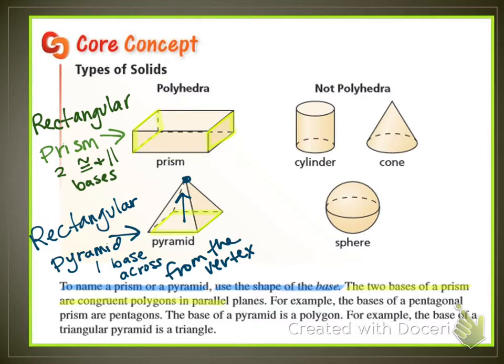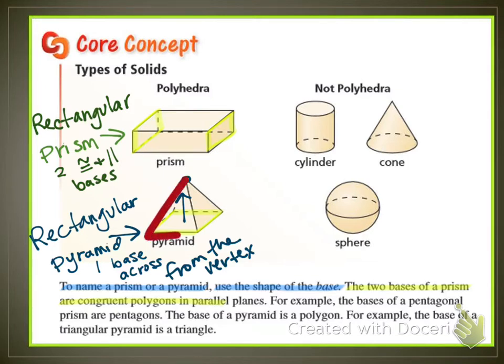Okay, so if it is a polyhedra, you want to decide, does it have 2 congruent and parallel bases? If so, you can always highlight the bases. Whatever shape that base is, that's what kind of prism it is. And then the same thing with a pyramid. Whatever the shape of the base is, that's what kind of pyramid it is.